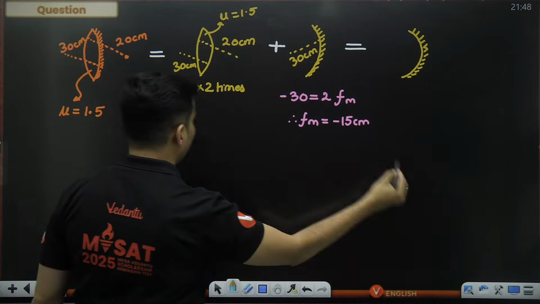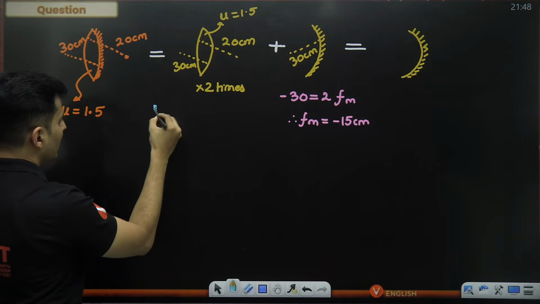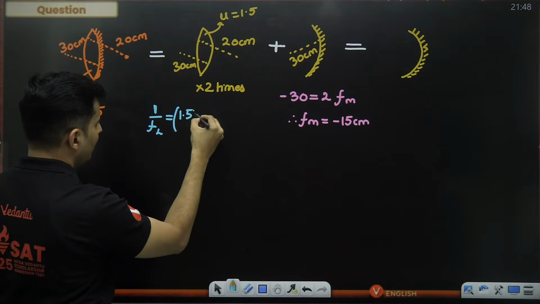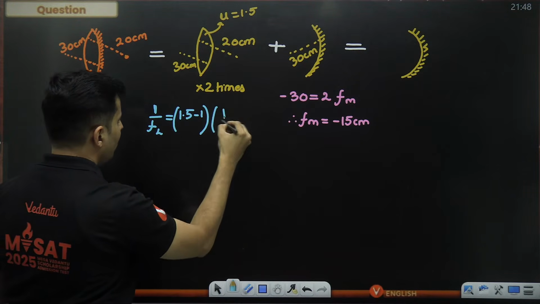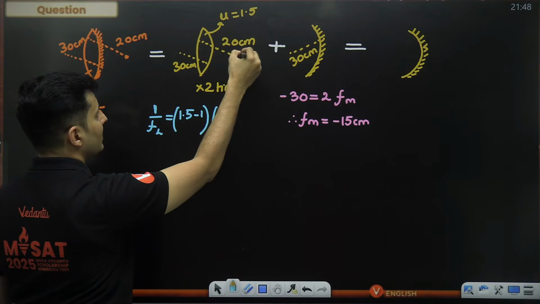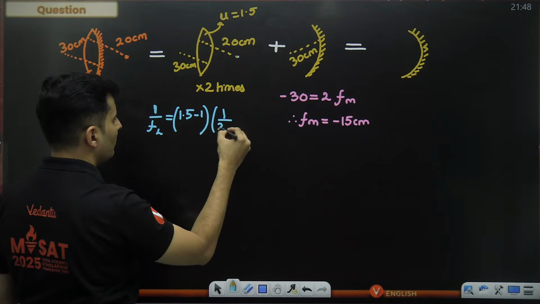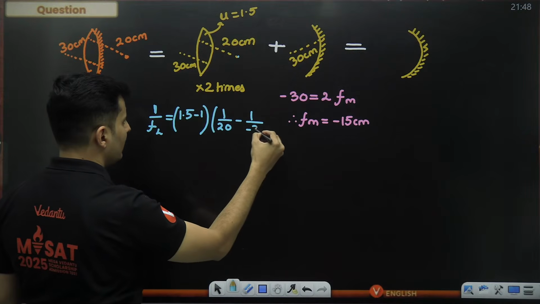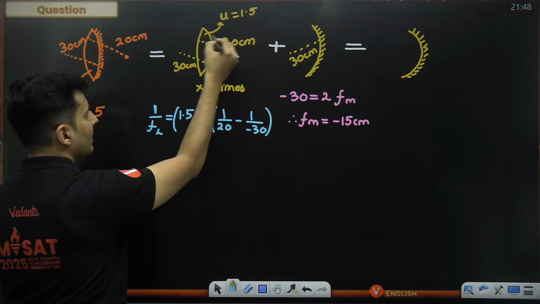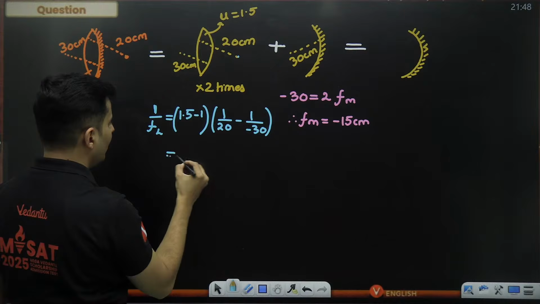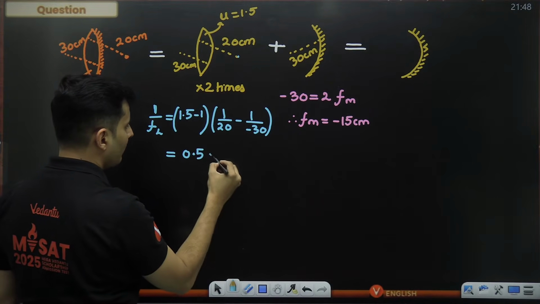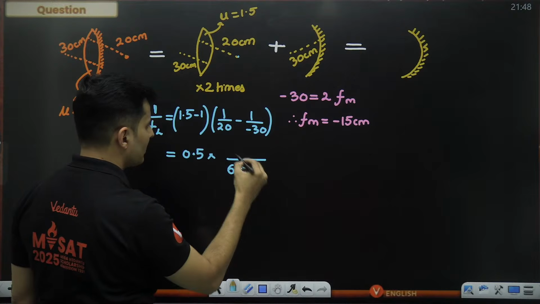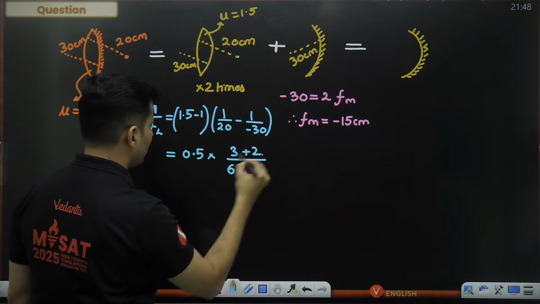Now let's look at this part. For this, I have to use lens maker formula, no other option. Refractive index is 1.5, so minus 1. 1 by R1. This is the first surface, the radius is on the positive side, so positive 20 minus 1 by R2. R2 is on the negative side, so minus 30. This is negative side, this is positive side. 1.5 minus 1 is 0.5 multiplied by this, minus minus becomes plus. So LCM is 60, 3 times and 2 times.